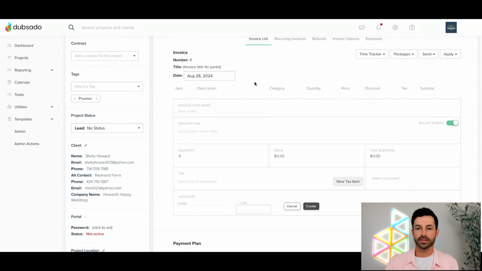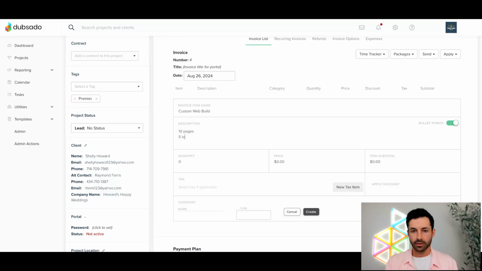From here, let's say Custom Web Build. Maybe Shelly had some really specific things that she was requesting for her web builds, and I don't have a package that's going to cover that. I'd rather just make a brand new one. This is how I would do it. So for Shelly, maybe she's like, I need 10 pages on my website, which is maybe more than I typically do. She needs 5 logos.